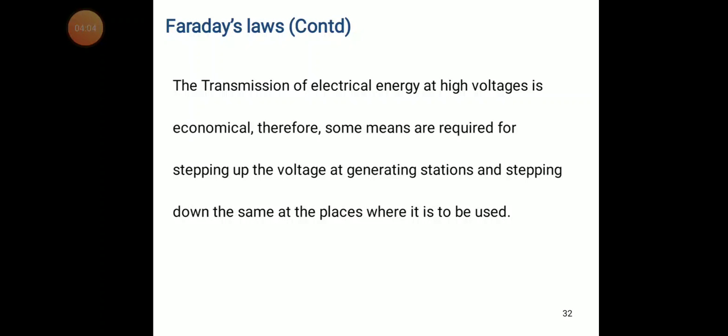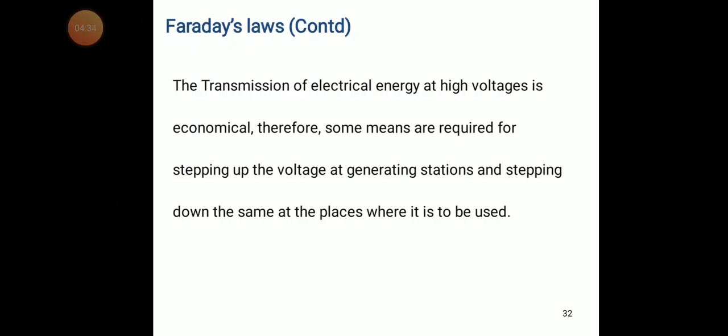Coming to our usage, after reaching our industry or domestic purpose, the voltage should be low, not the higher voltage. We need normal voltage. For that, the high voltage that is transmitted is received, and we step it down to domestic purpose voltages.